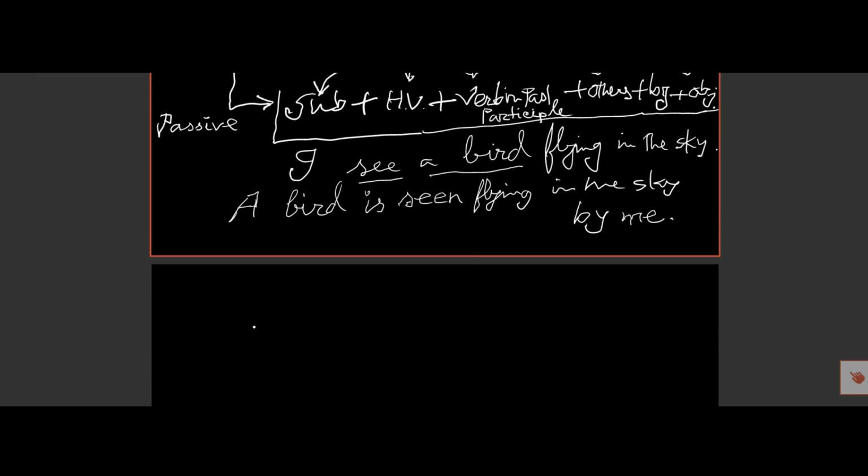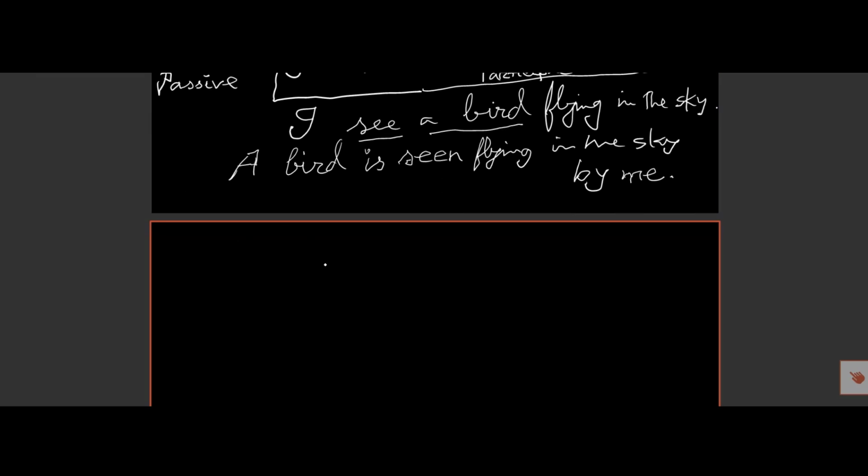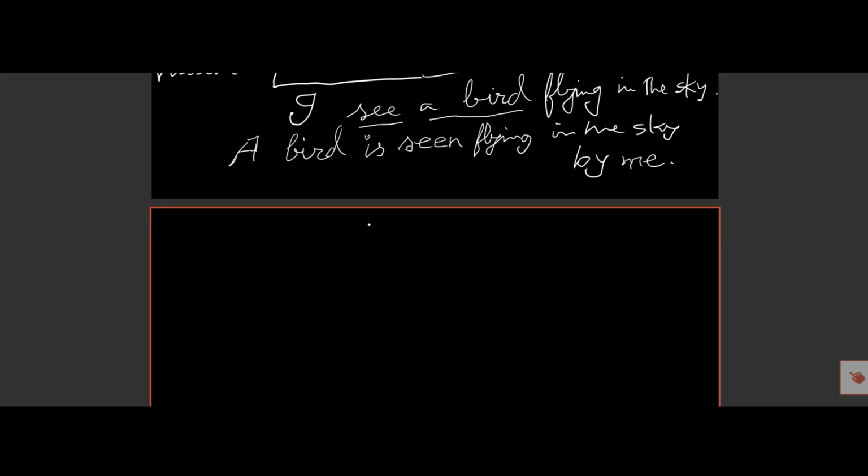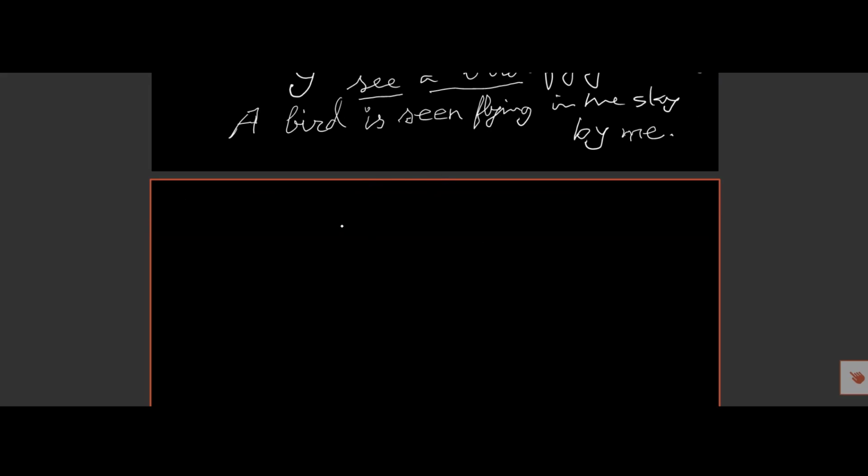Let's go to the main points. This is the primary rule, and according to tense we will see the other structures.